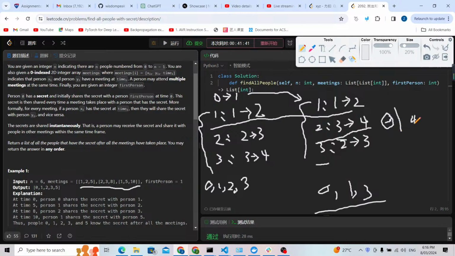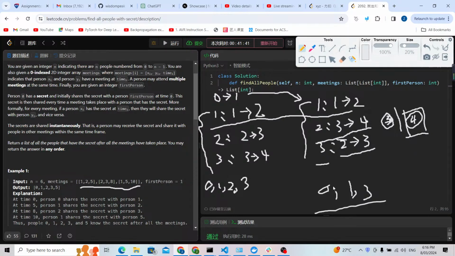They will not connect. So in this case, while we are using union find, 2 will connect to 3. It means 1, 2, 3, 4 would be connected. But what if we separate 3 and 4? So 4 will be isolated as only one node, and 3 will also be isolated as only one node. So when it comes to 2 to 3, this 4 will not be connected to 3, 2, and 1, 0. This 4 has already been isolated.